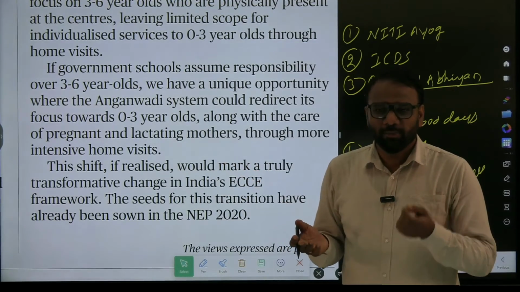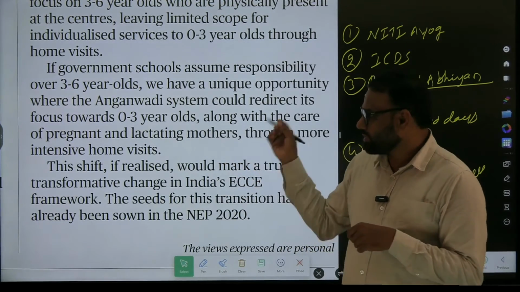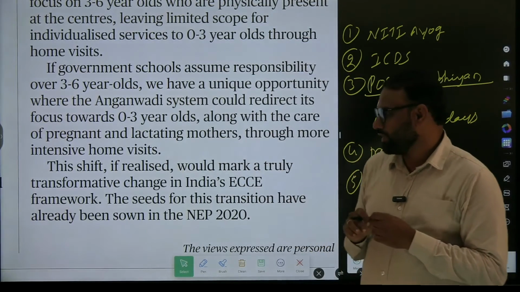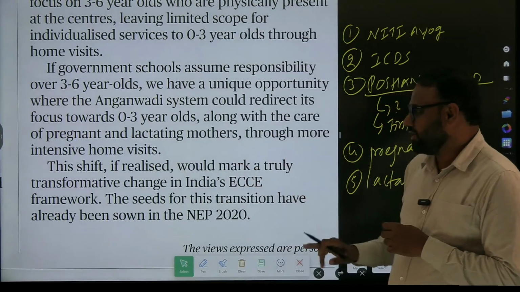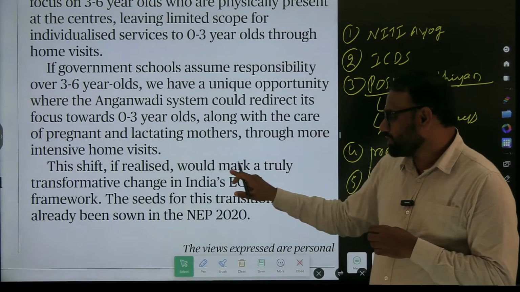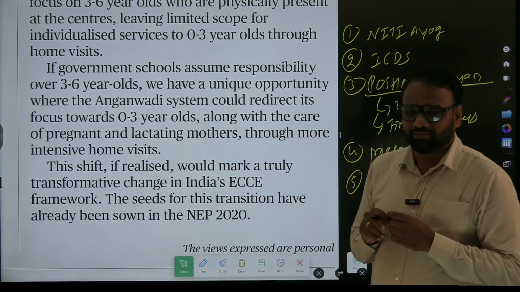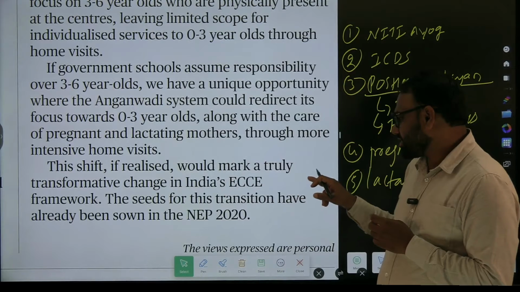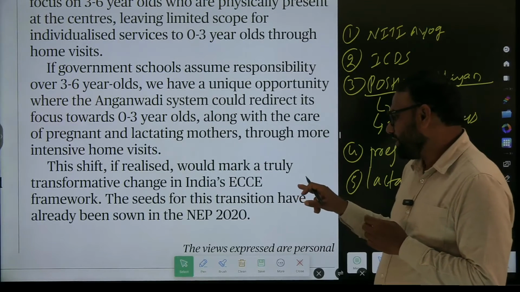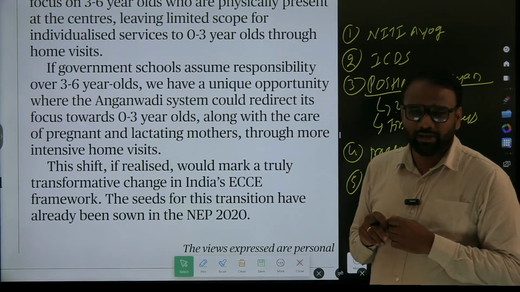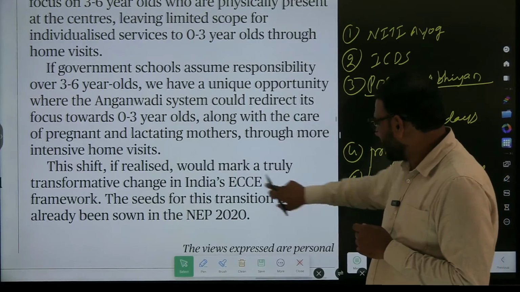Hence not important. But we have to understand what is the meaning of pregnant women and lactating mothers. Okay, so these things we have to understand. This shift, if realized, would mark a truly transformative change in India's ECCE framework. The seeds for this transition have already been sown in the NEP 2020. Okay, so have we concluded the article?